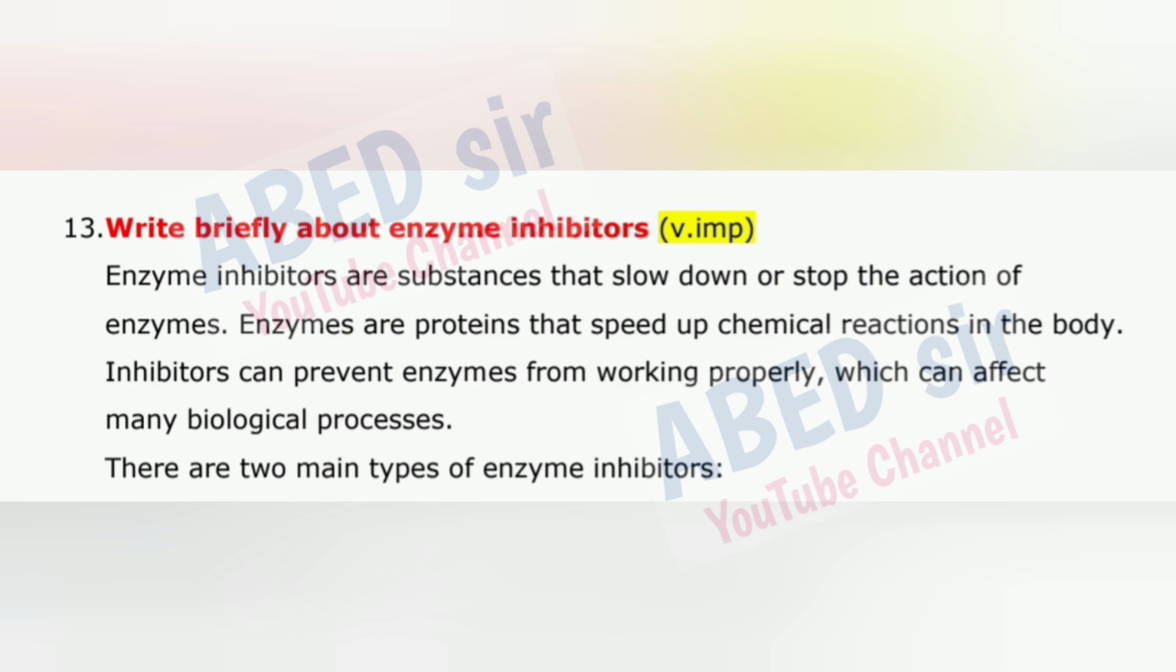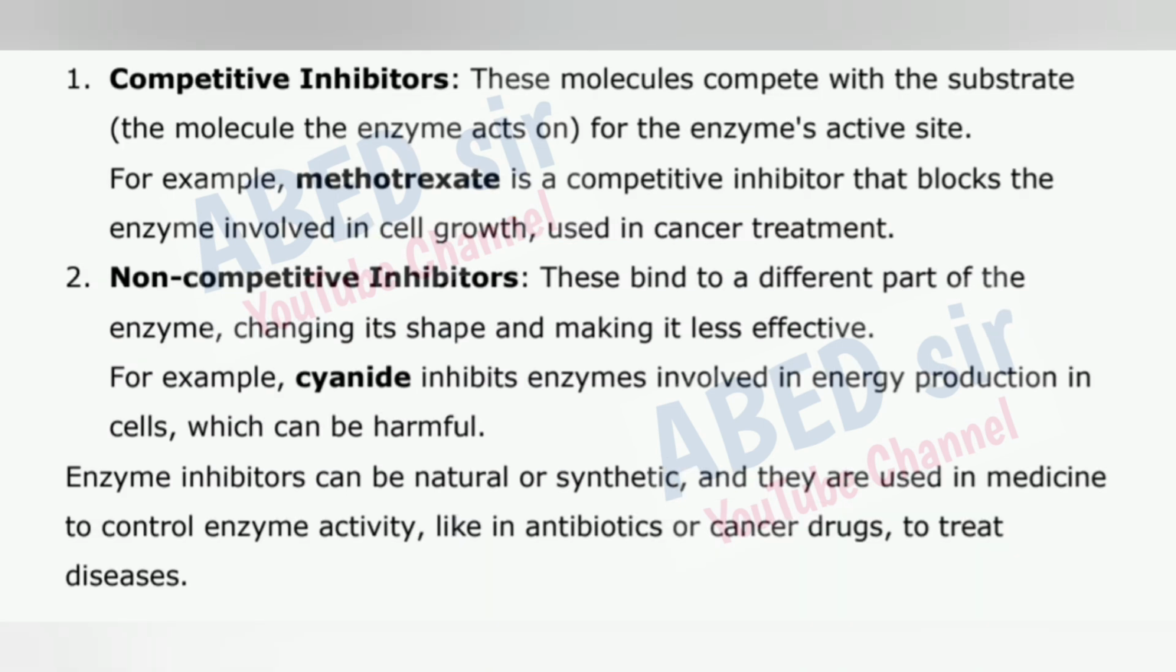There are two main types of enzyme inhibitors. 1. Competitive inhibitors. These molecules compete with the substrate, the molecule the enzyme acts on, for the enzyme's active site. For example, methotrexate is a competitive inhibitor that blocks the enzyme involved in cell growth, used in cancer treatment. 2. Non-competitive inhibitors. These bind to a different part of the enzyme, changing its shape and making it less effective. For example, cyanide inhibits enzymes involved in energy production in cells, which can be harmful.